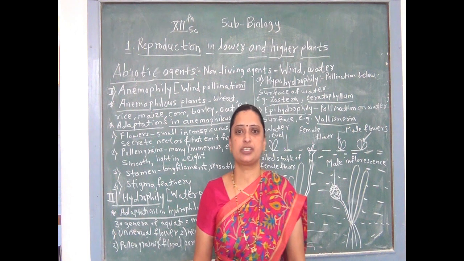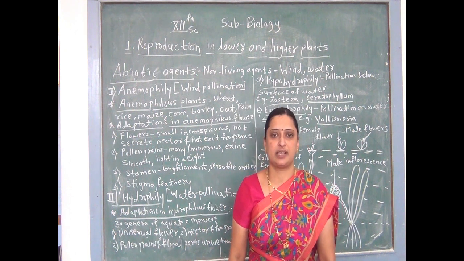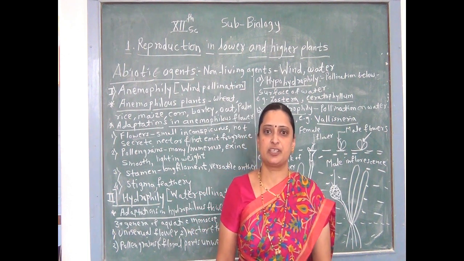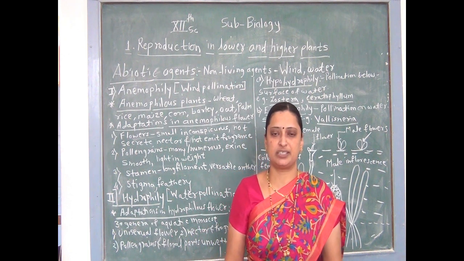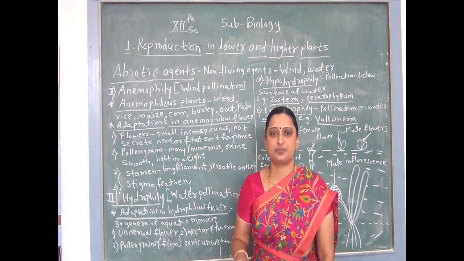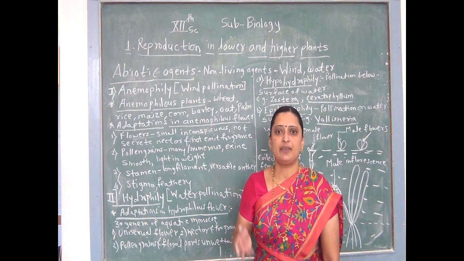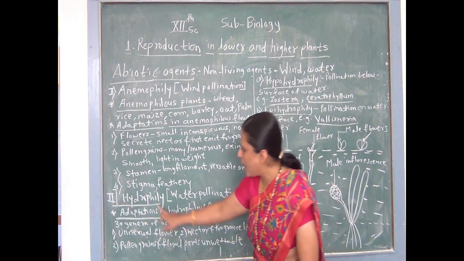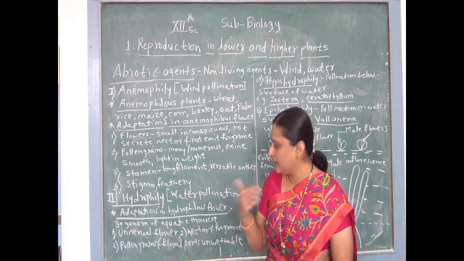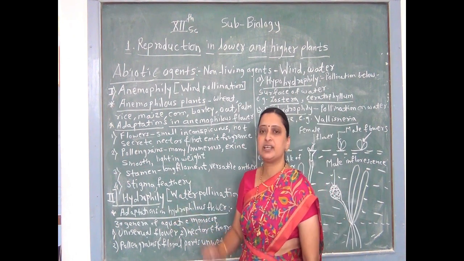Another exceptional case is aquatic plants which carry out entomophilous pollination. What is entomophilous pollination? Entomophilous pollination means insect pollination. Some aquatic plants show entomophilous pollination. Examples are lotus, जिला आपण कमळ म्हणतो, water lily and water hyacinth. All such plants, that is Potamogeton, Halophila, water lily, lotus and water hyacinth, do not show hydrophily. Therefore, all aquatic plants are not hydrophilous plants. Only 30 genera of aquatic monocot plants are hydrophilous in nature.